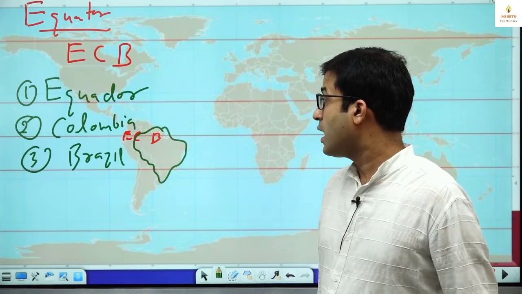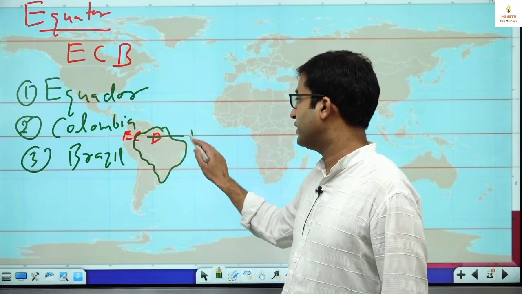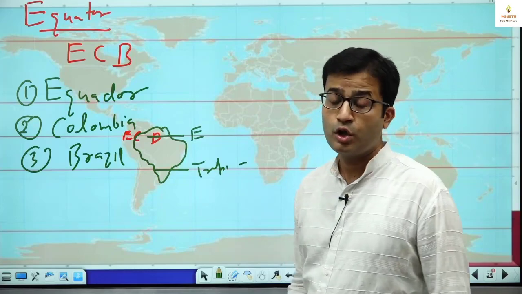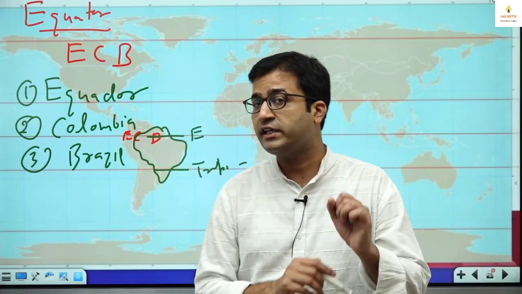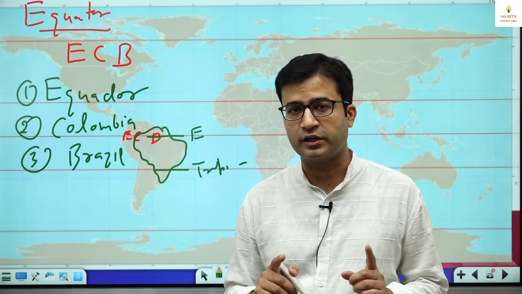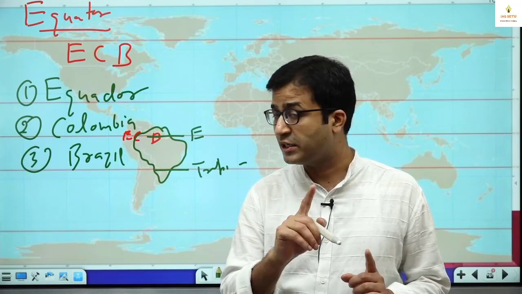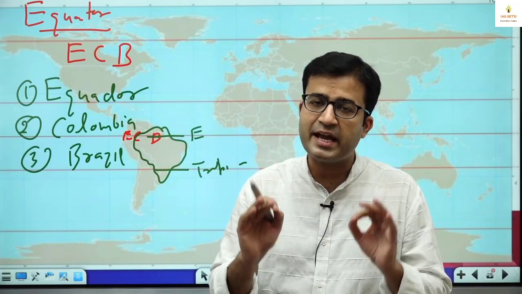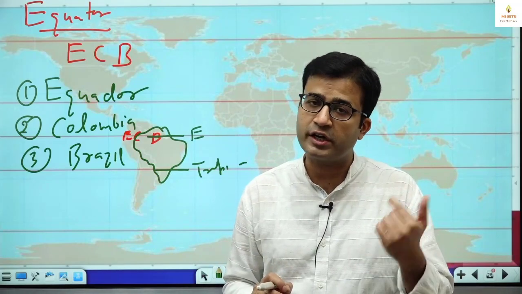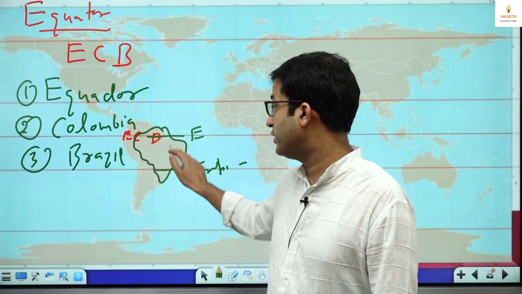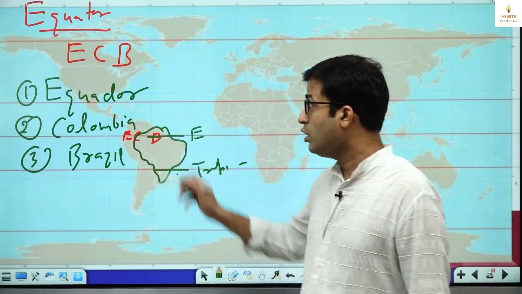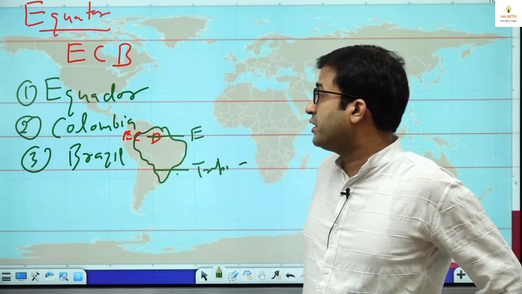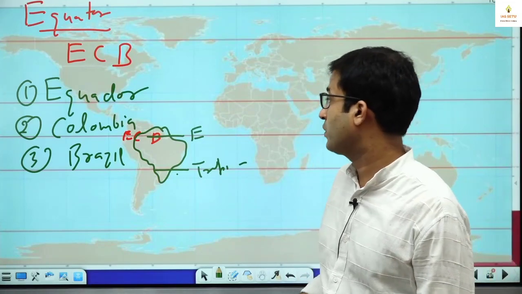One thing. And second thing is, you can see this is equator and this is Tropic of Capricorn. So Brazil is the only country in the world from where one tropic, that is Tropic of Capricorn, and equator passes. ब्राजील ही एकमात्र वो कंट्री है जिससे इक्वेटर और एक ट्रॉपिक पास होता है, इक्वेटर एंड ट्रॉपिक ऑफ कैप्रिकॉर्न. So I come to the topic: equator passes through three countries. This is ECB, Ecuador, Colombia, Brazil.